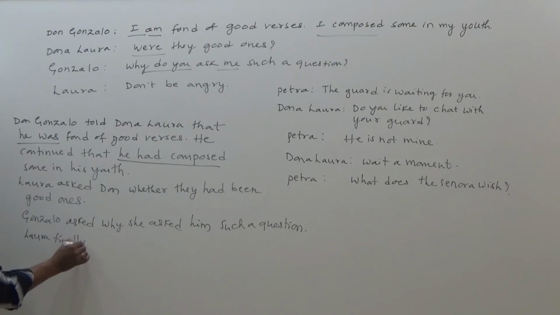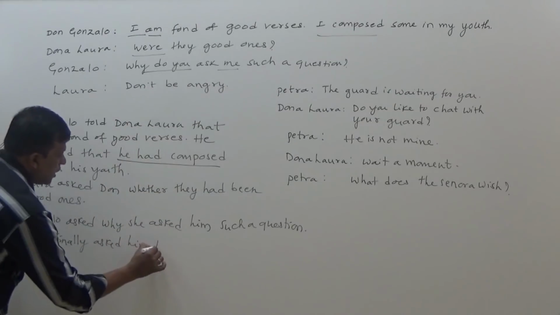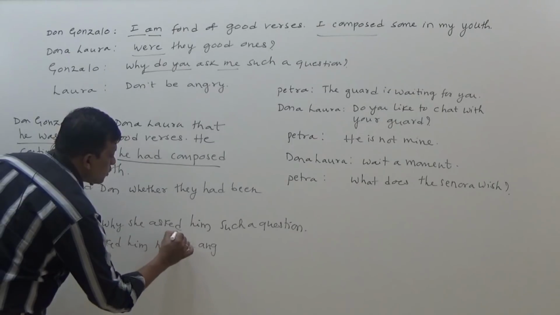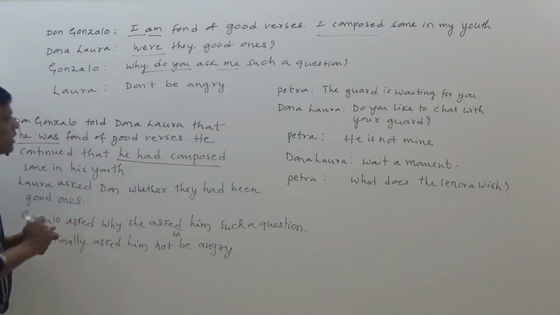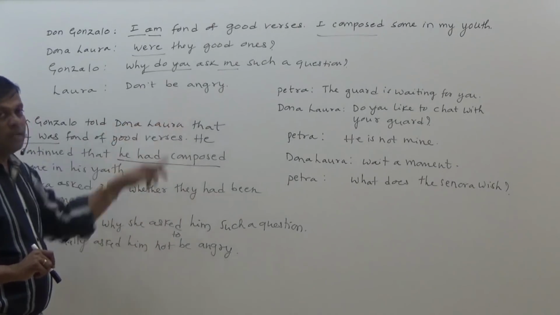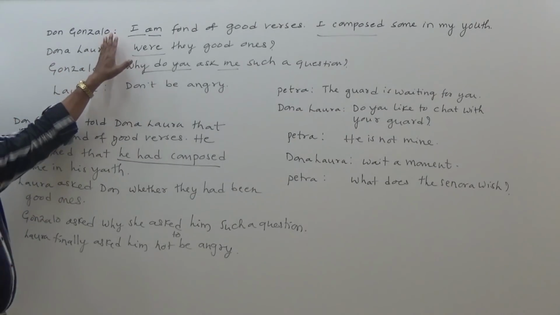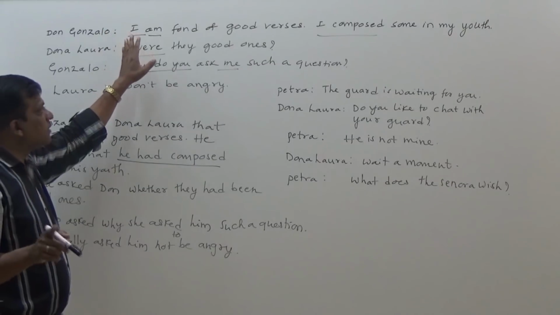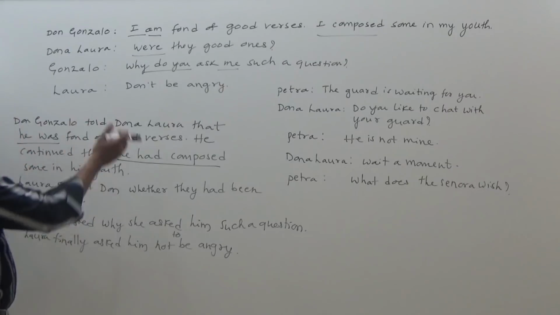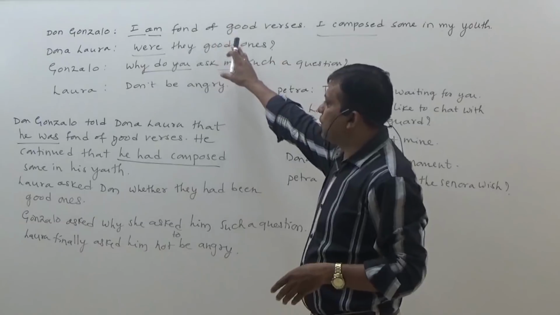Then Laura finally asked him not to be angry. It is imperative sentence. Just we have to use don't is changed to not to. So not to be angry. When you get conversations, you have to carefully observe kind of sentence, then tense, then questions, interrogative sentence, imperative, then you have to change accordingly. So the reported speech of this conversation.